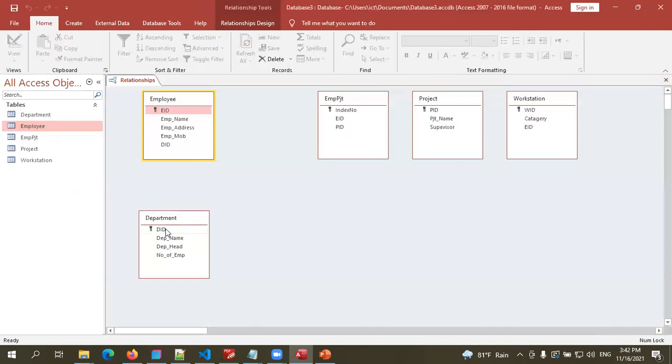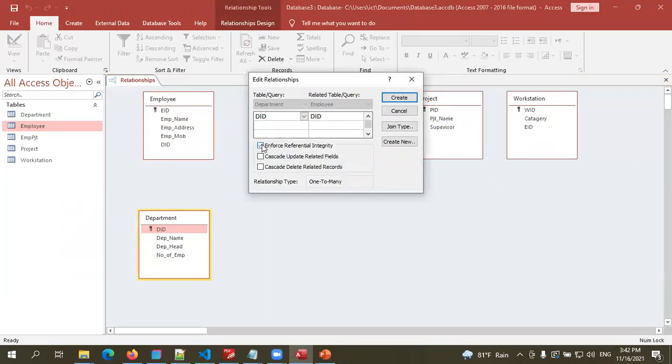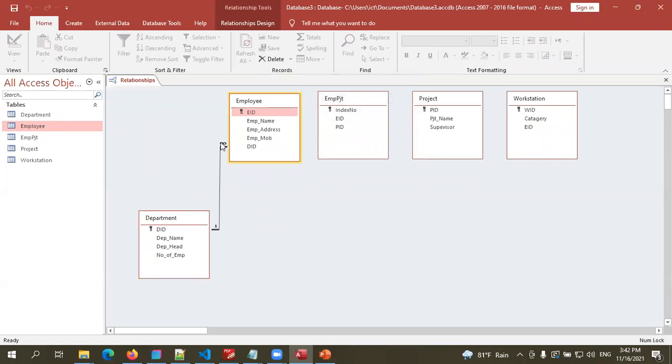Close this, right? So what you have to do, just select this primary key and drag and drop that into the foreign key. Again, you must enforce the relational integrity, otherwise the relationship will not work properly. So I'm going to create this. Now you can see it says one to many. This is the many icon, one, many.